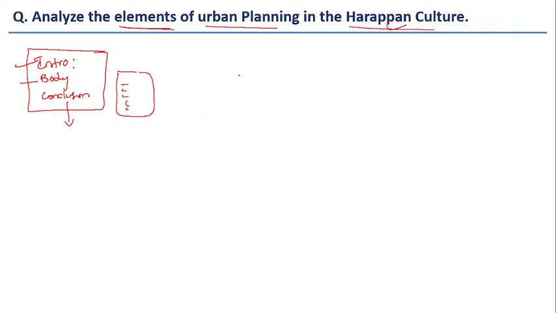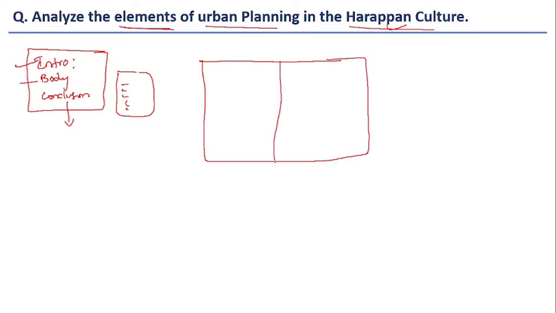First let us see how to start the answer. You start with: the urban areas in Harappan civilization were broadly divided into two parts. Mohenjo-daro, Harappa and Chanhudaro are some of the big urban areas, and these areas are broadly divided into two parts.